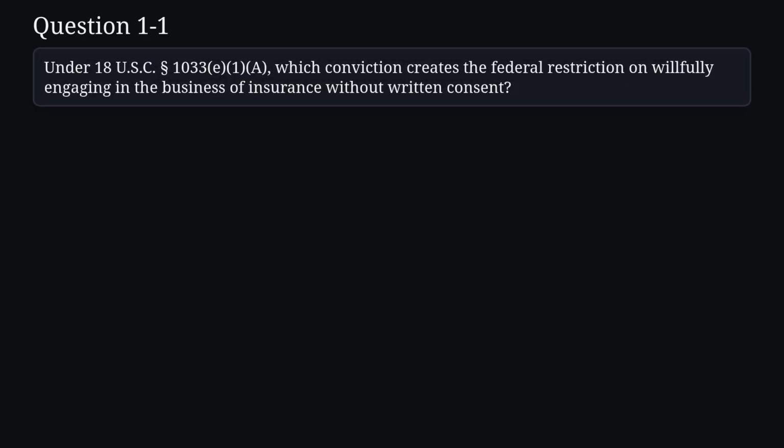I'll read each question and its choices. Let's get started. Question 1, under 18 U.S.C. Section 133, subsection E, paragraph 1, clause A, which conviction creates the federal restriction on willfully engaging in the business of insurance without written consent?